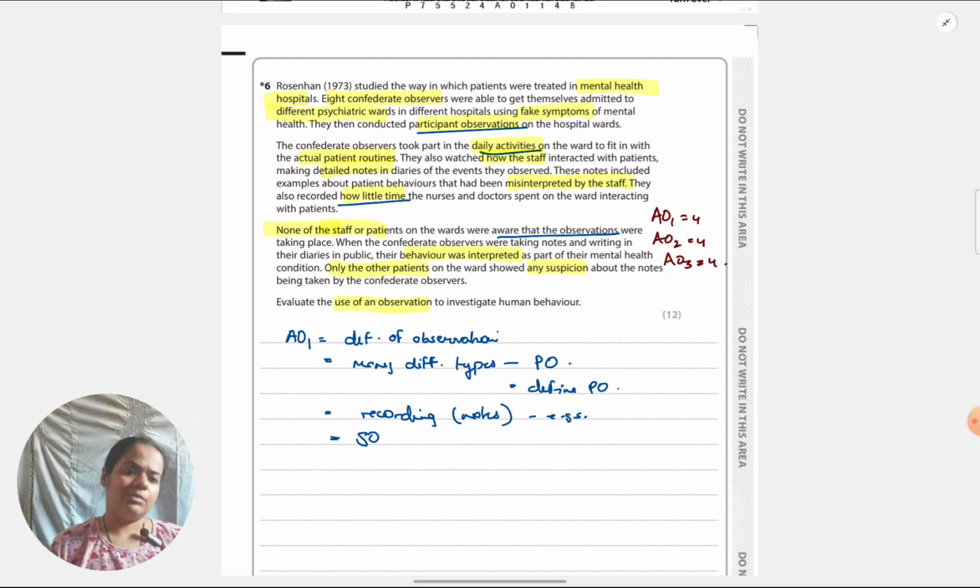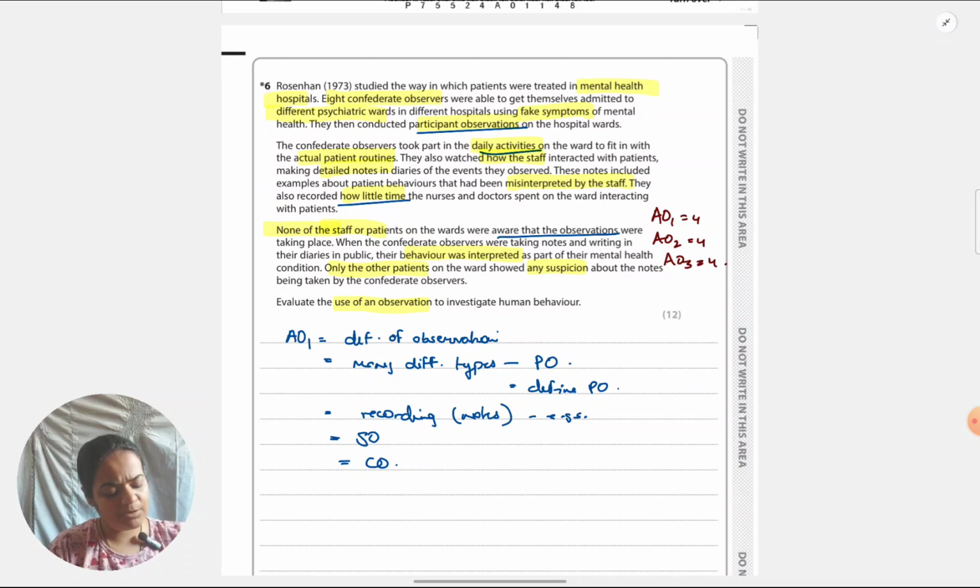So, what is in my AO1? General definition of observation, definition of the relevant types to this situation, participant, structured and covert, and a part about recording data for observations. Many forms can be there. Especially, I would emphasize on the written form because that's related to the situation. But as long as I'm writing the AO1 paragraph, I am not referencing AO2. So these are just going to be general definitions and explanations.